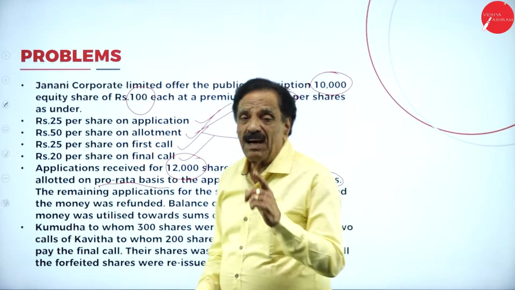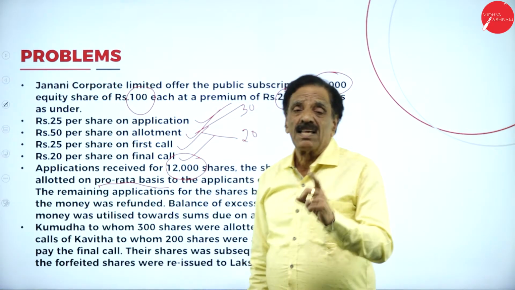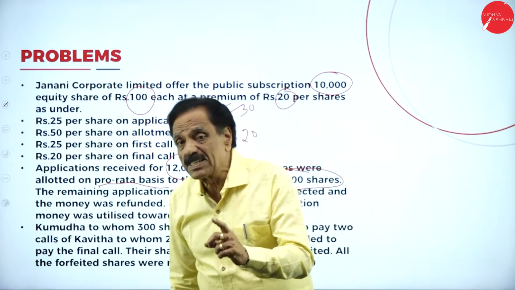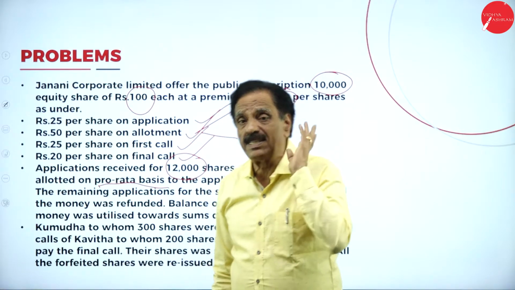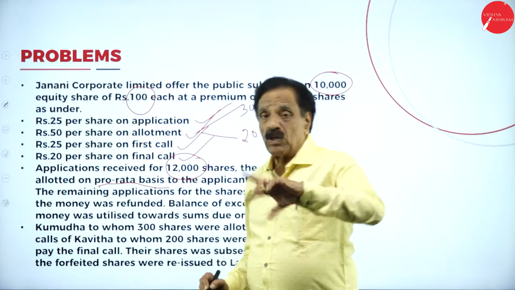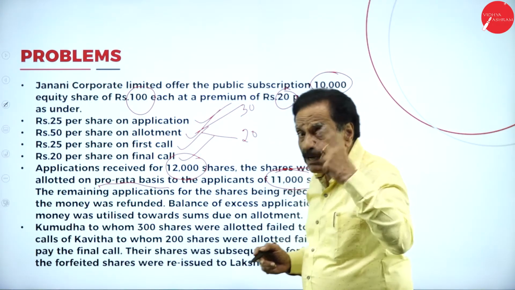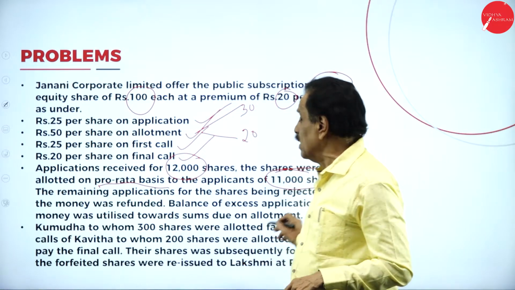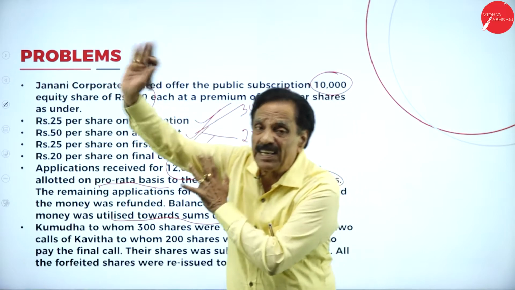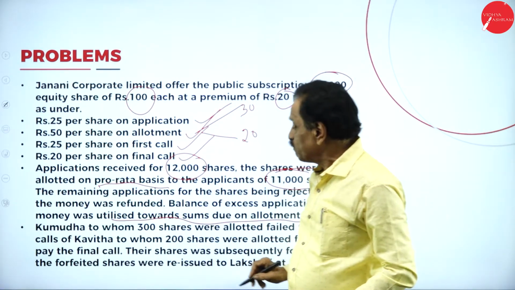That means they rejected only 1,000, but they accepted how much? 11,000 applications for 10,000 shares, which is considered pro rata allotment. Then the money was refunded for 1,000 applications. The balance of another 1,000 applications is there. That application money was utilized towards the dues on allotment. That's already credited to the allotment account to the extent of 1,000 into 25.